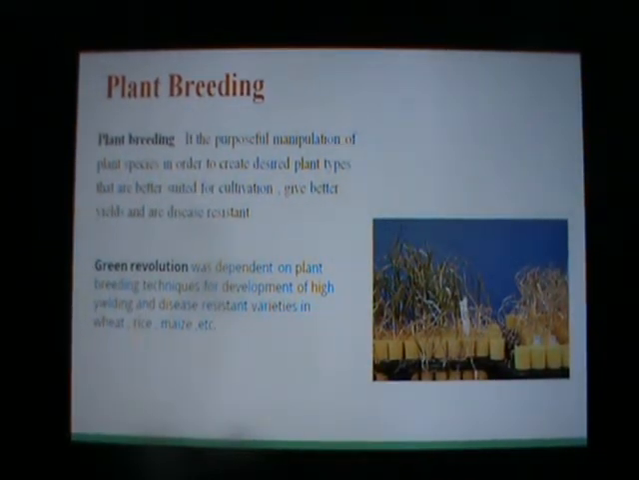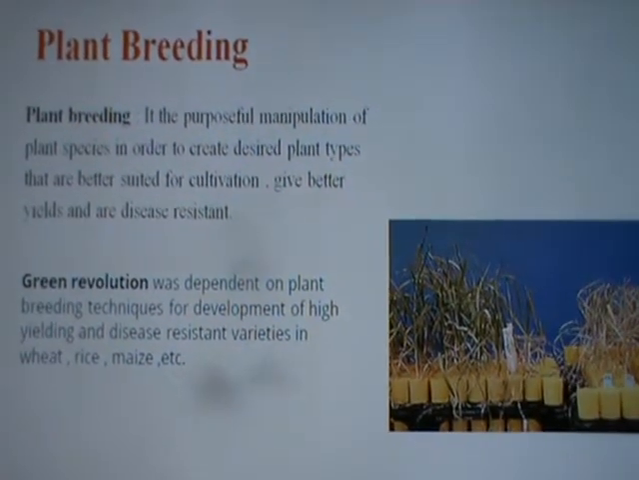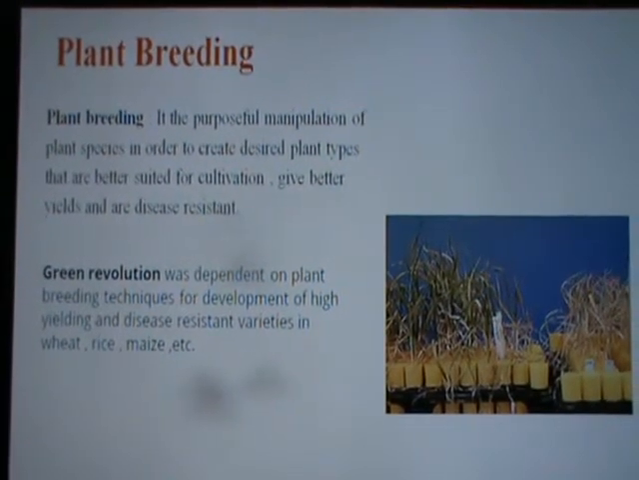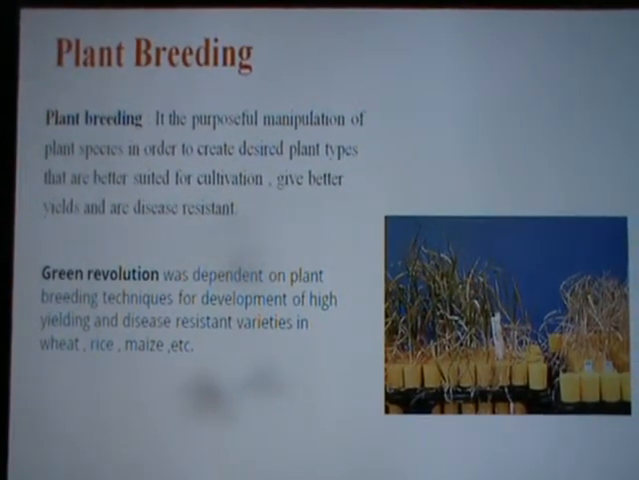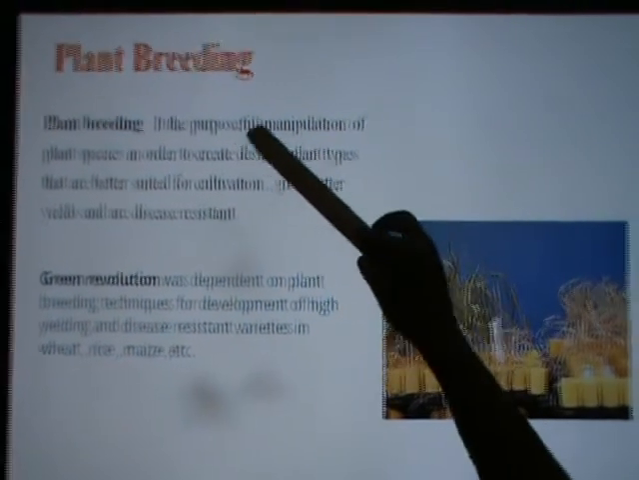What is the meaning of plant breeding? Plant breeding is the purposeful manipulation of plant species in order to create desired plant types that can produce high yield, that are better suited for cultivation, give better yields and are disease resistant. So that is plant breeding. It is a purposeful manipulation.